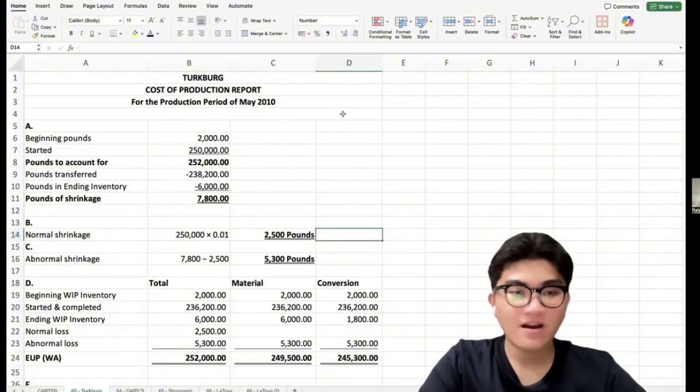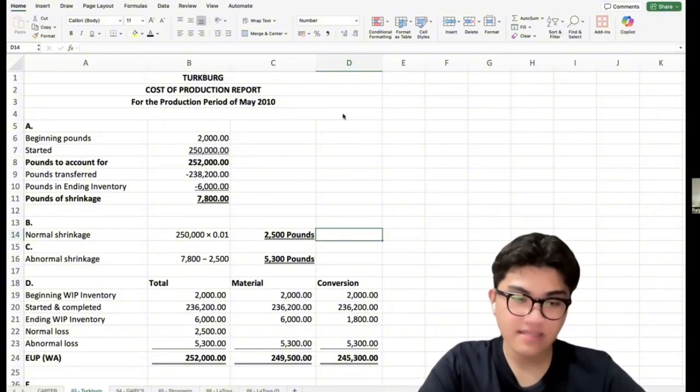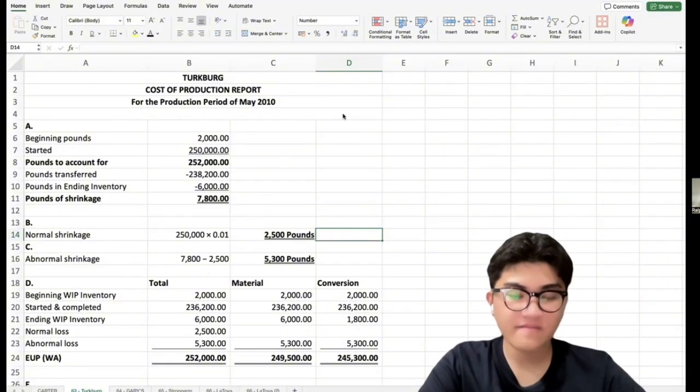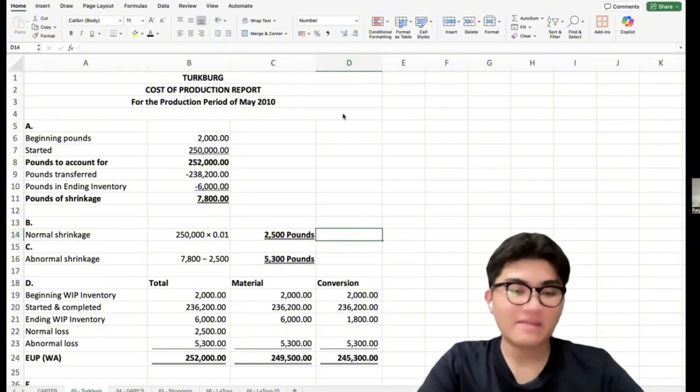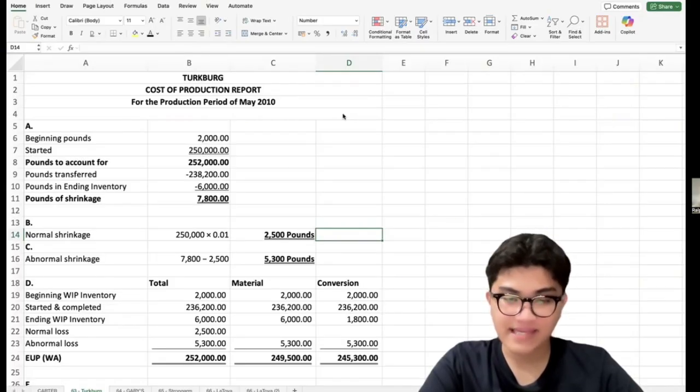Okay, so now moving on to our second sheet, which shows the cost of production report of Turkberg for the production period of May 2010. The Turkberg Company produces frozen turkey patties, and in the forming department, the ground turkey is shaped and cooked into patties.